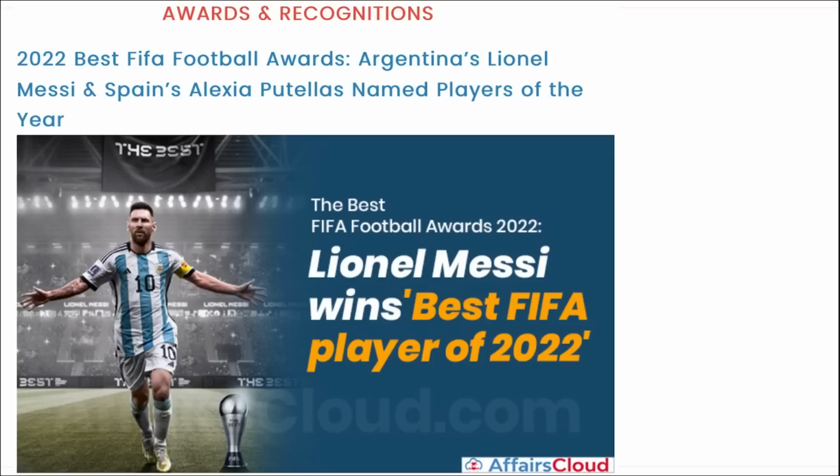Then, if we talk about Best FIFA Football Awards for 2023 in the men's category, who won it? He will be your Lionel Messi. He is from Argentina. All right. Next, remember, who has won in the women's category, Best FIFA Football Award. For in the men's category, Lionel Messi. For the female, she will be Alexia Putellas, and she is from Spain.